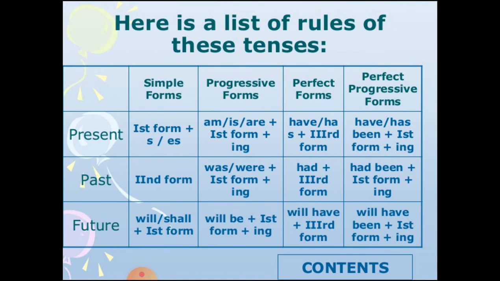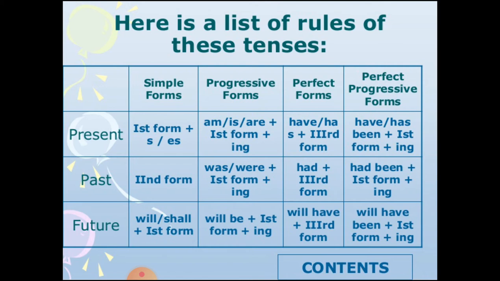Present: in simple form we have first form plus s or es. For progressive we have is, am, are plus first form plus ing. For perfect, has, have plus third form of verb. For perfect continuous or perfect progressive we have has, have plus been plus first form plus ing. So this is the table you will have to make for revising your tenses.